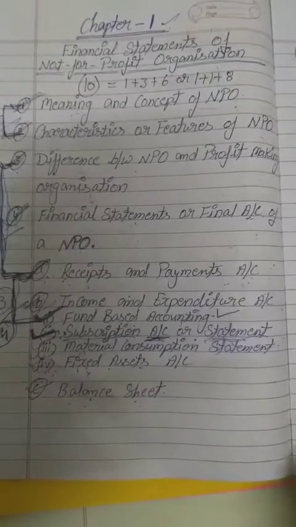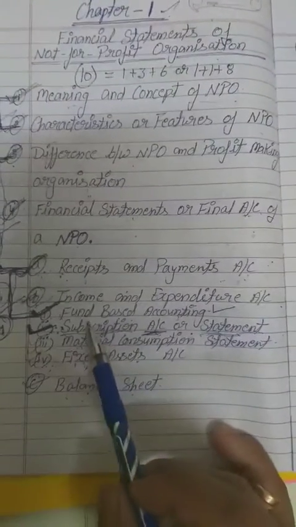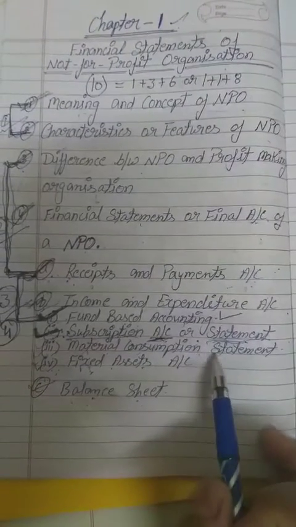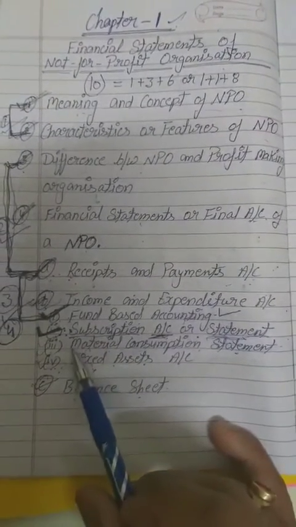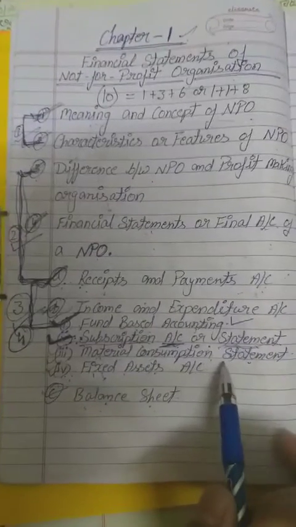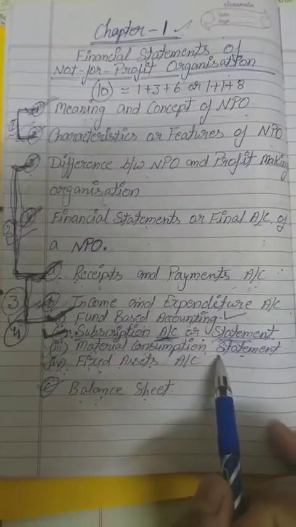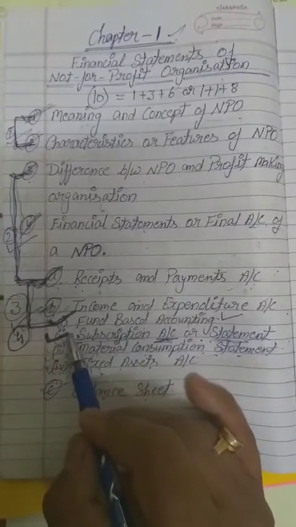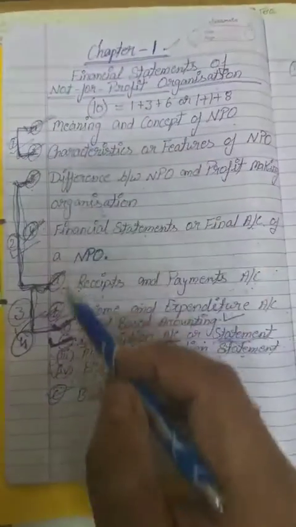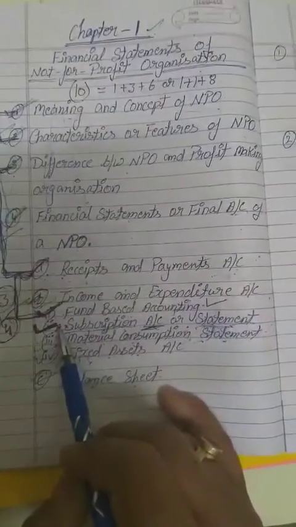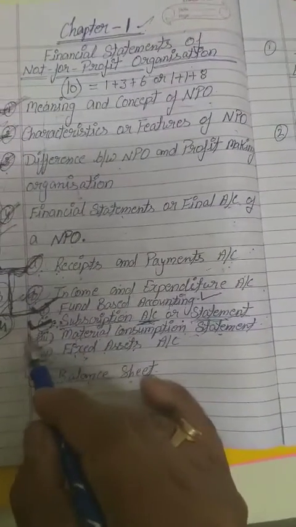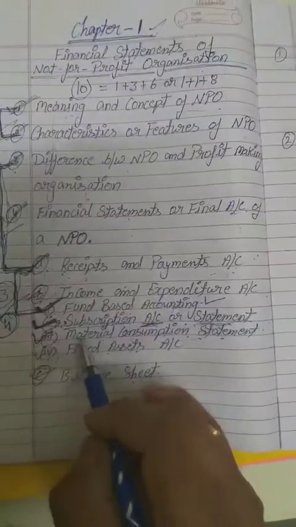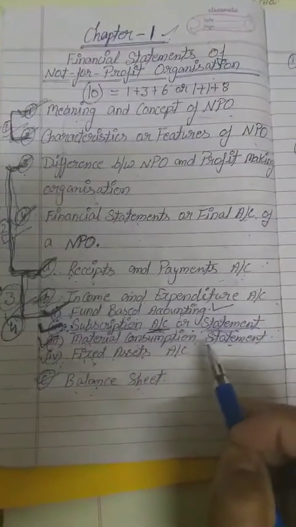Yes, dear student, the next topic is the material consumption statement, or we can say the cost of material consumed. It is clear. We have completed all the topics from the top down to the subscriptions account, and the next one is the material consumption statement, or cost of material consumed.